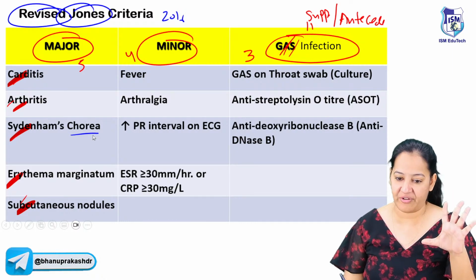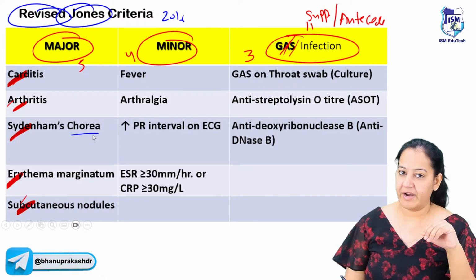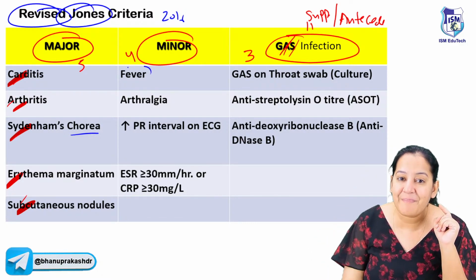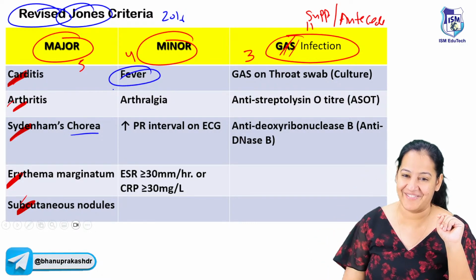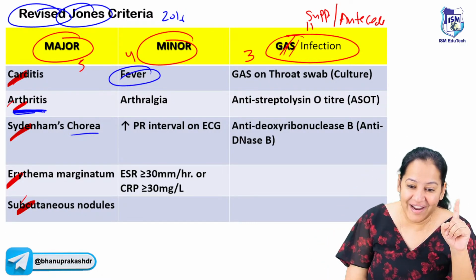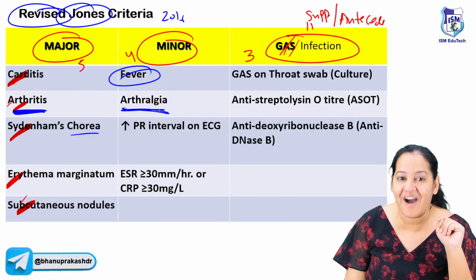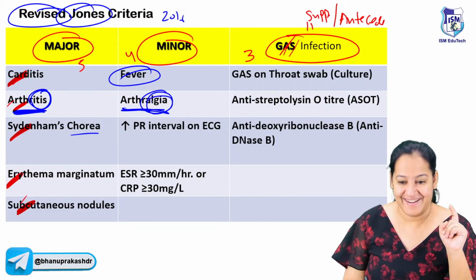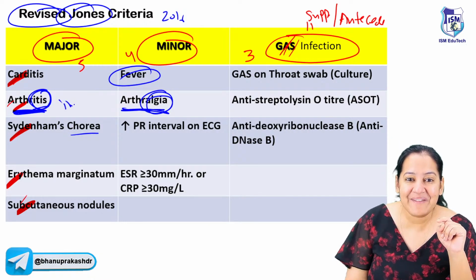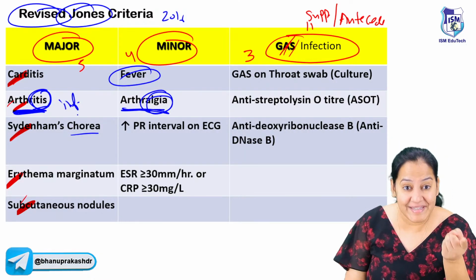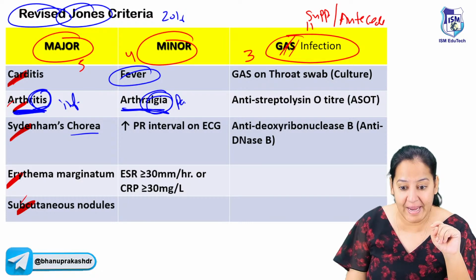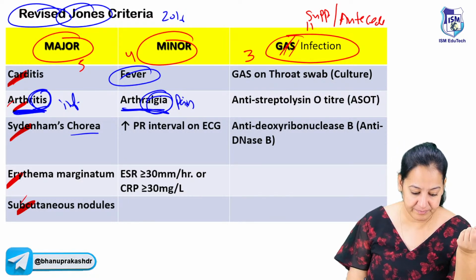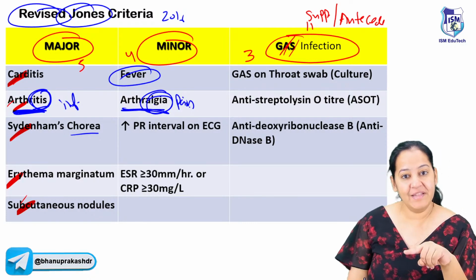Okay, the 5 major criteria, the 5 diseases. What about minor criteria? Whenever we have tonsillitis, we have fever also. The fever is a minor criteria. Arthritis is the major criteria, but arthralgia is minor criteria. Itis means inflammation, so inflammation of the joint is major. But algia means pain, so pain in the joint is minor.